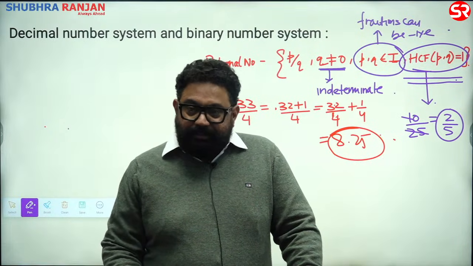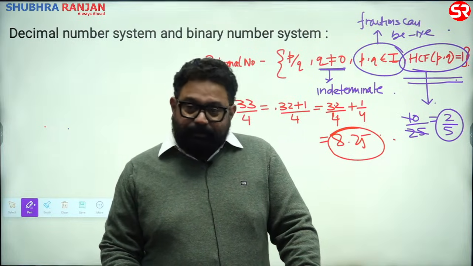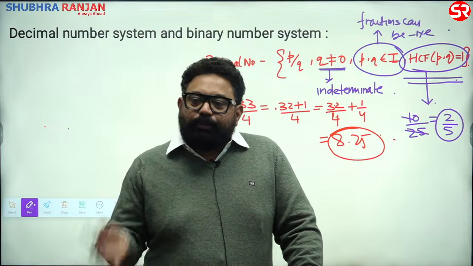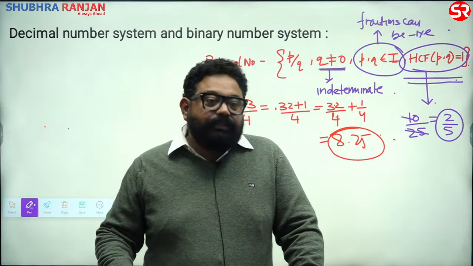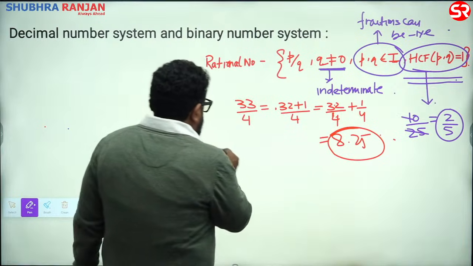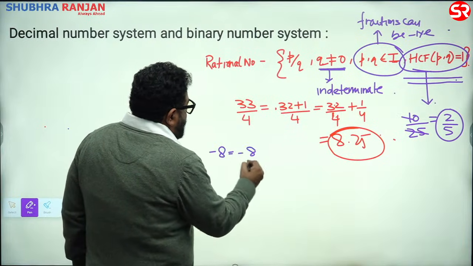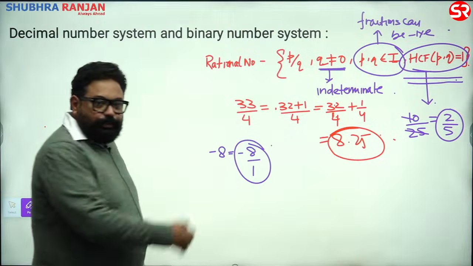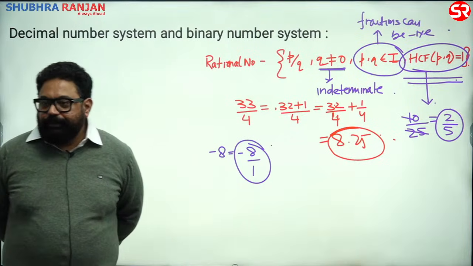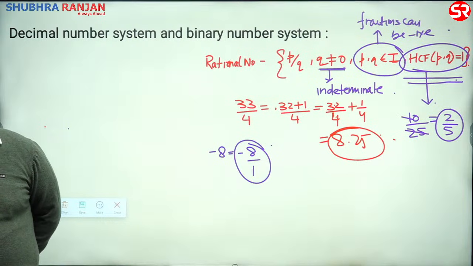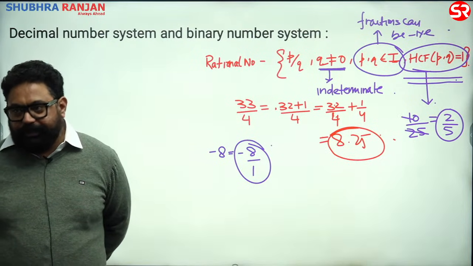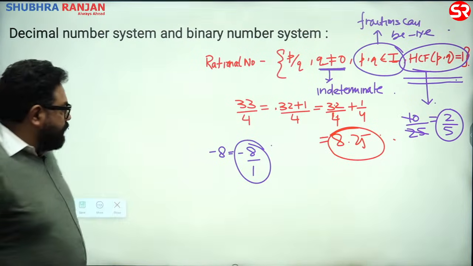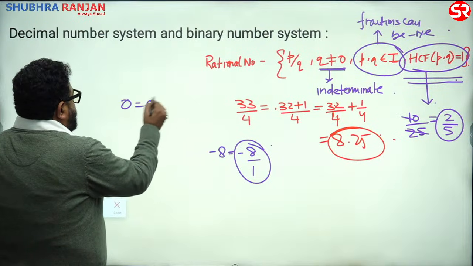Isn't it? Clear? How? Pick up any integer. Say an integer, any integer. -8. Look, -8 can be written as -8 upon 1. P by Q. Isn't it? It's a rational. Every integer is a rational. Sir, 0, sir. Kindly write 0 in terms of P upon Q. Look, 0 can be written as 0 by 1.